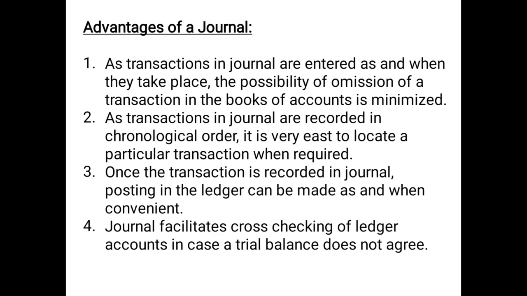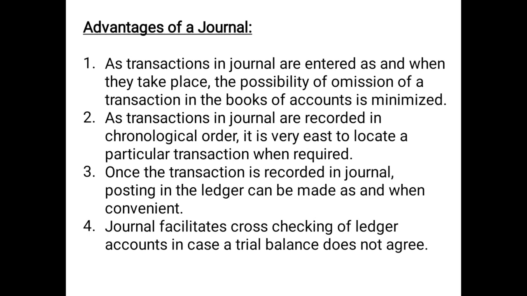So once the journal is prepared, as and when it is required by the accountant or by the business or the firm, it can prepare the ledger. And lastly, journal facilitates cross-checking of ledger accounts in case a trial balance does not agree. So soon after preparing the journal, we prepare the ledger, and soon after preparing the ledger, we prepare the trial balance.